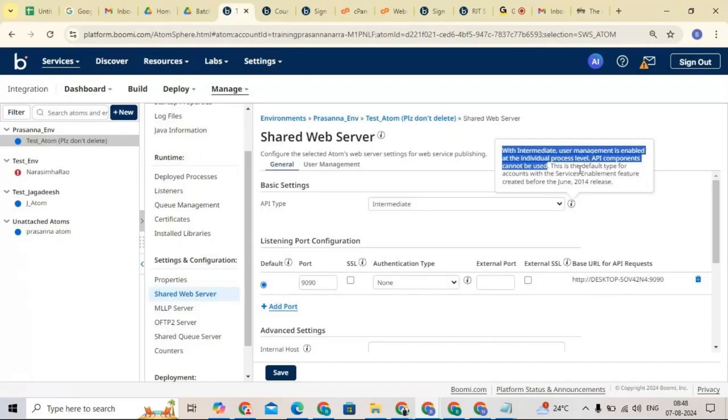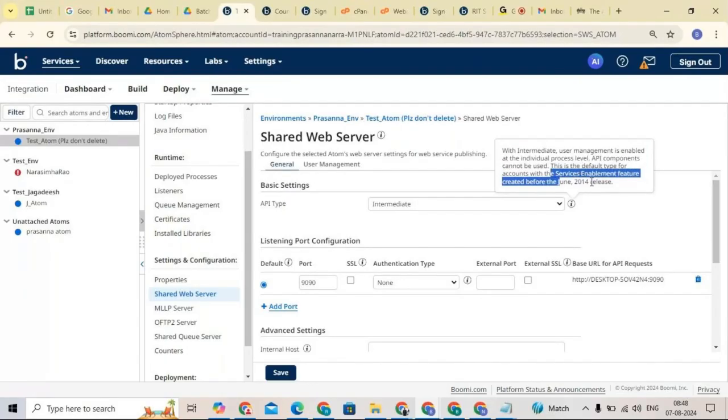This is the default for accounts with the server services feature enabled, created before. If you put intermediate, we can give access to individual accounts or individual users.